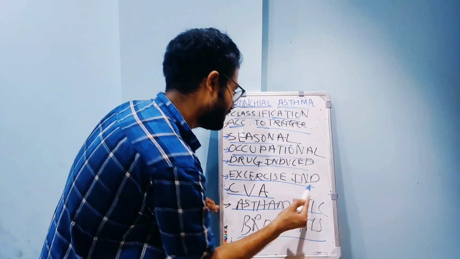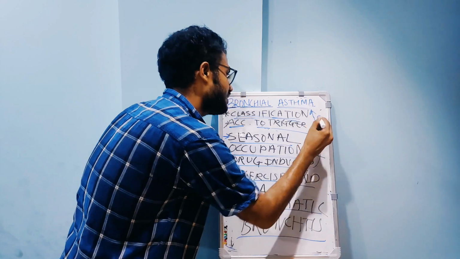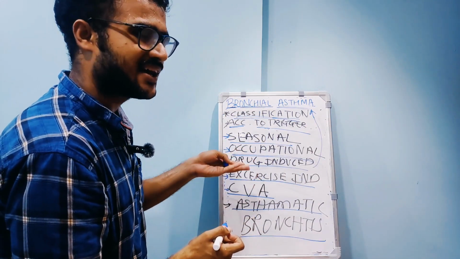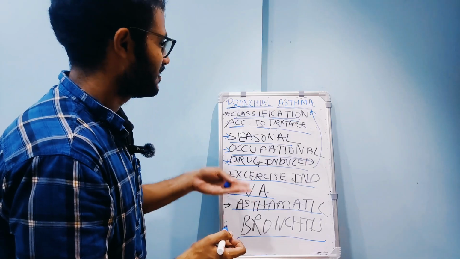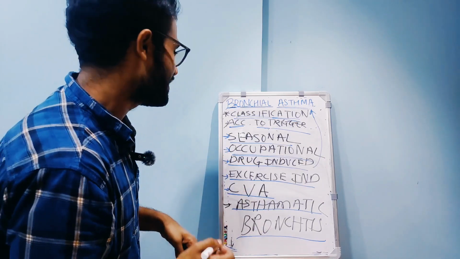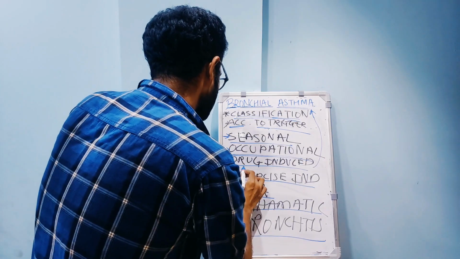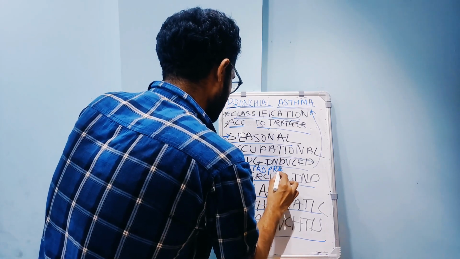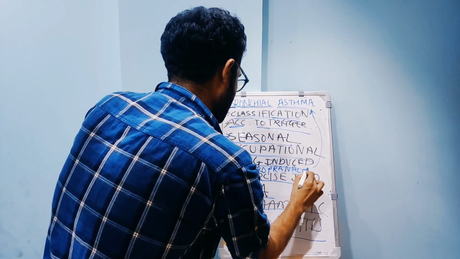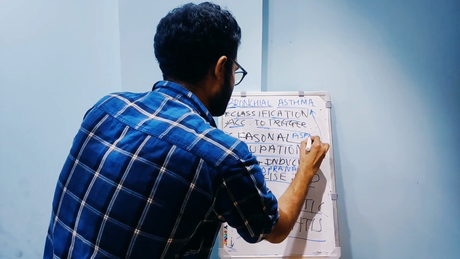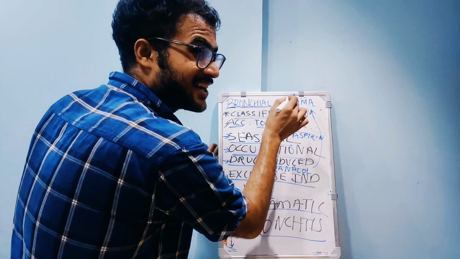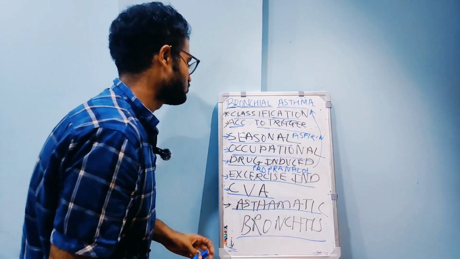and they can precipitate an attack of asthma. Also drugs like aspirin, NSAIDs, ACE inhibitors can also precipitate asthma. So non-selective beta blockers, propranolol, aspirin, ACE inhibitors, they can precipitate an attack of asthma. So that is drug induced.